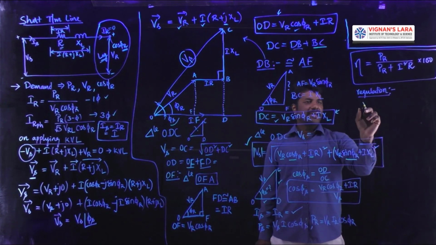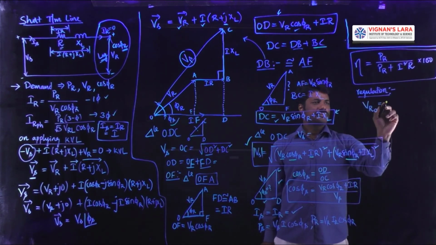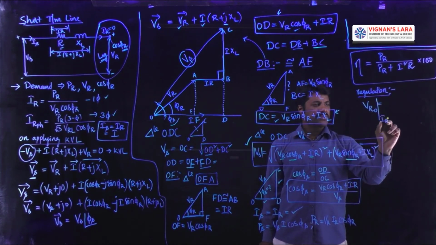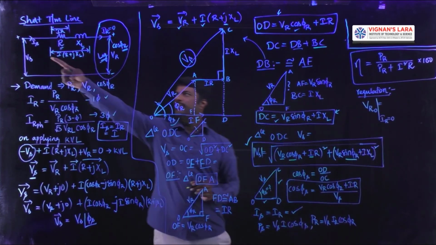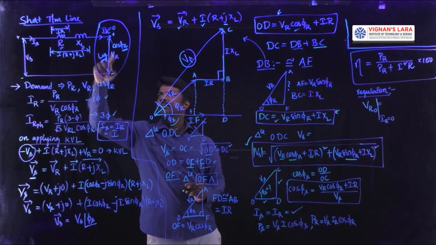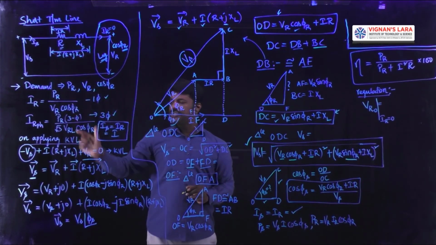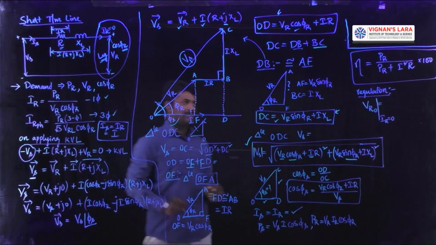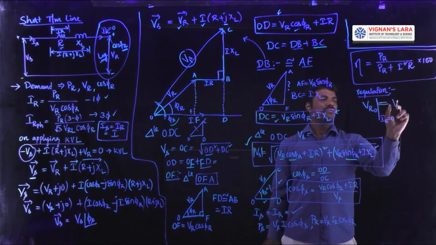The voltage available at the receiving end side with no load, VR0, is equal to Vs. The condition is that at this point the current IR should be 0. Whenever the current is 0, this loop doesn't have any current in the series branches, so the drop is 0. If the drop is 0, as per this KVL, Vs will be equal to VR. So at no load condition, this VR0 value is equal to Vs.